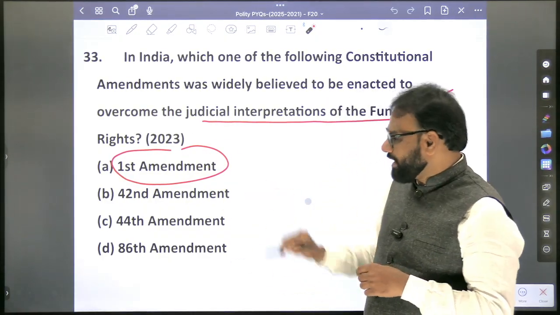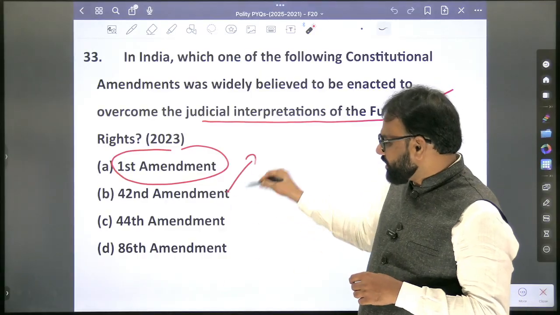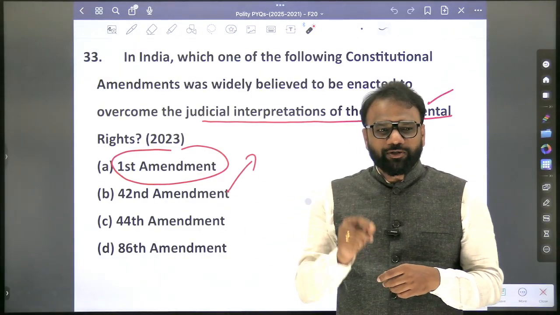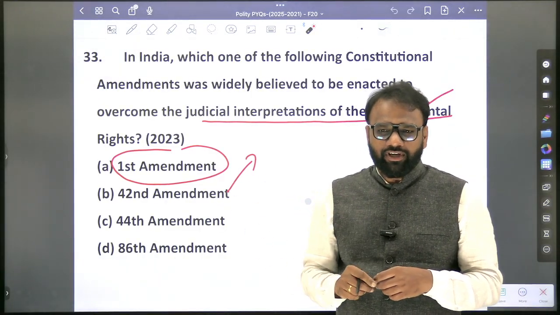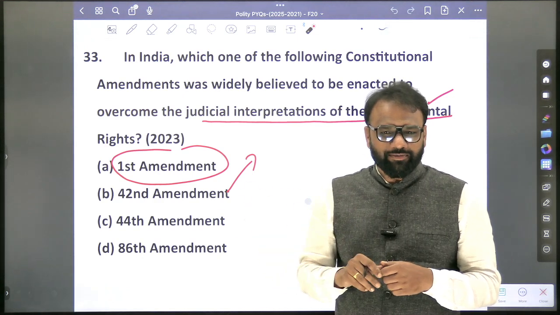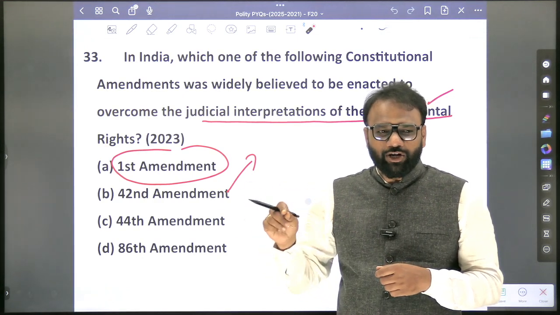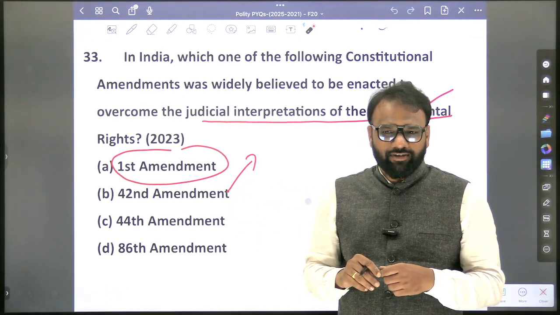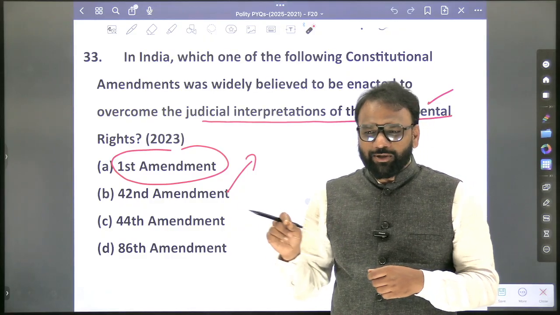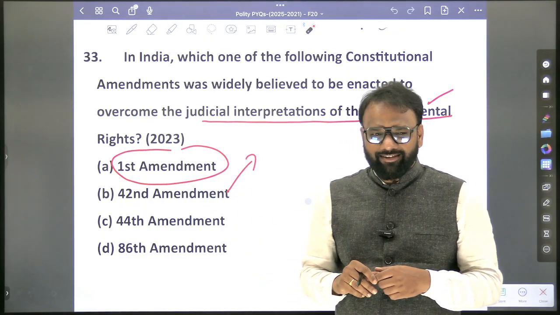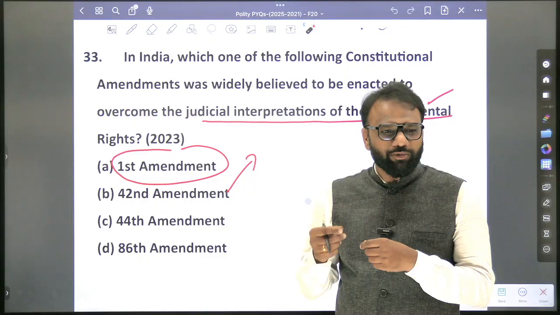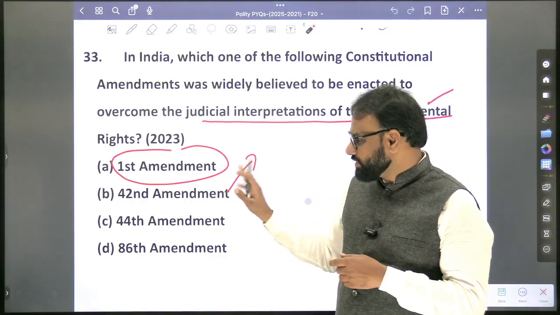When it comes to the 42nd amendment, changes were introduced to the preamble, true or false? Changes were introduced to fundamental rights. Changes were introduced to directive principles of state policy. Changes were introduced to fundamental duties. The entire fundamental duties themselves were brought through the 42nd amendment, so that we will focus on.